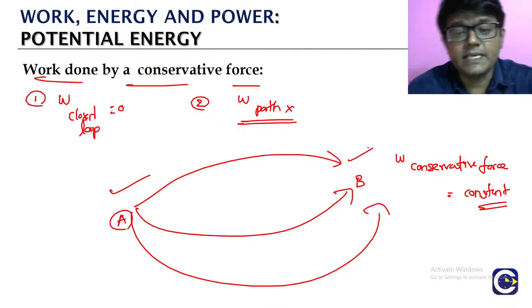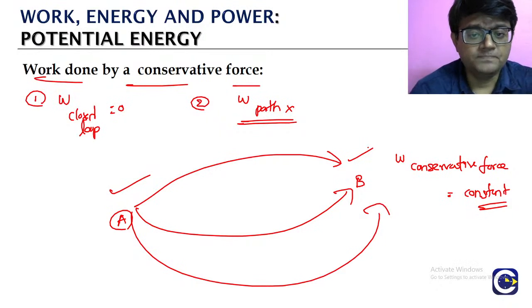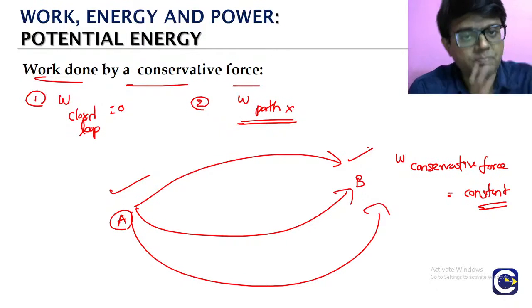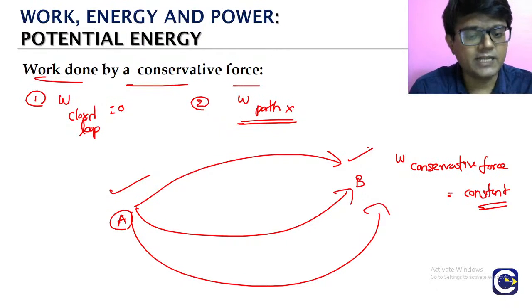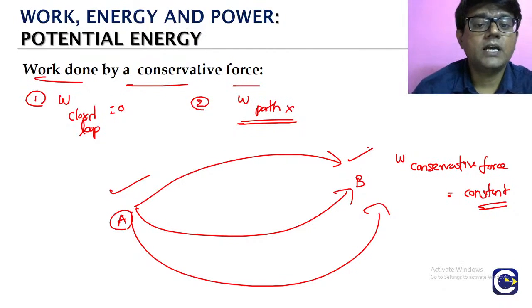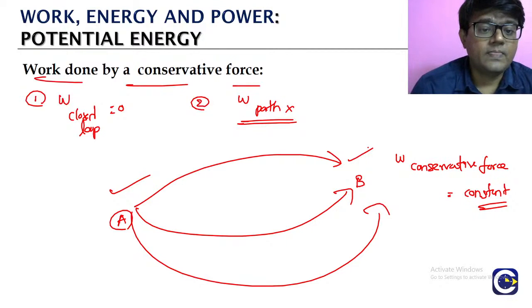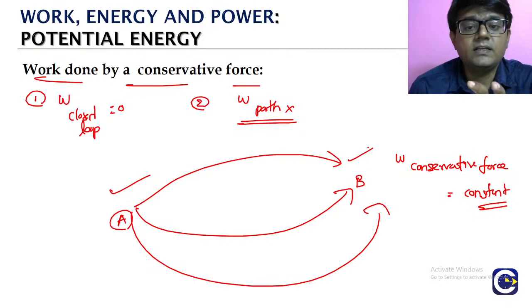Based on this understanding, whenever we look at the movement of an object or movement of a body, if work done by the conservative force is not dependent upon the path, so path மேல depend ஆகலன்னா, then we don't need to calculate the work done by the conservative force each and every time. திருப்பி நம்ம இந்த வேல்யூ கால்குலேட் பண்ண வேண்டாம். அதுக்குன்னு சொல்லிட்டு there is a different idea that is designed.